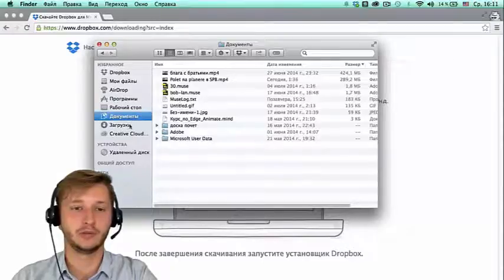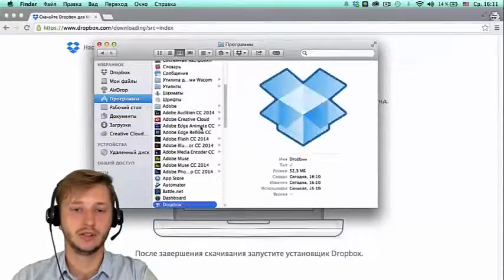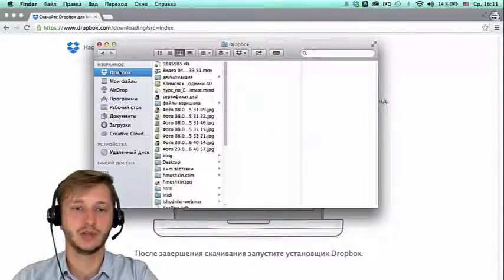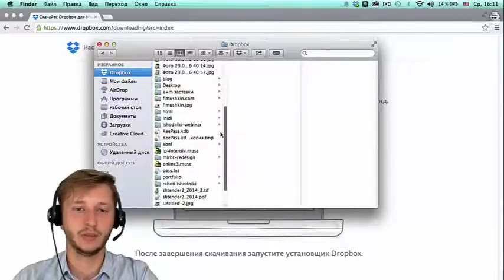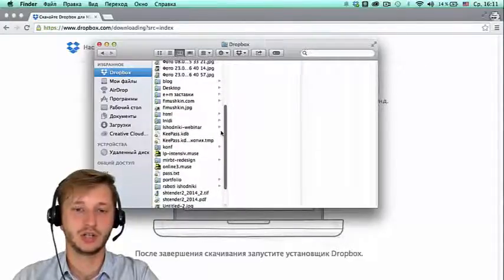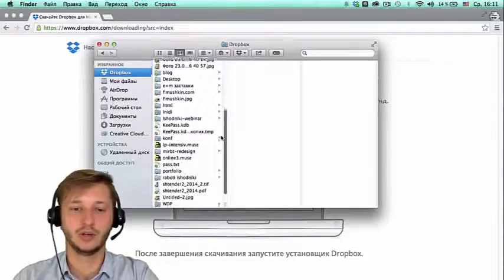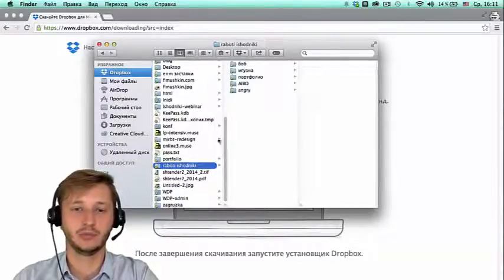A Dropbox folder will appear in the Explorer, in which all files are stored. Just work with this folder as well as with all the remaining folders on your PC.